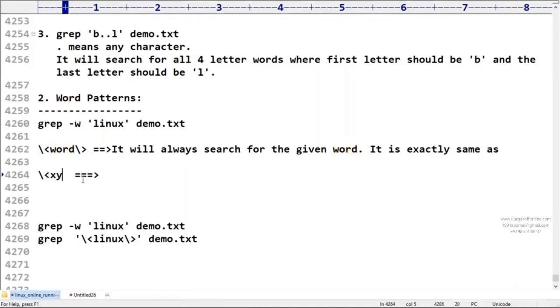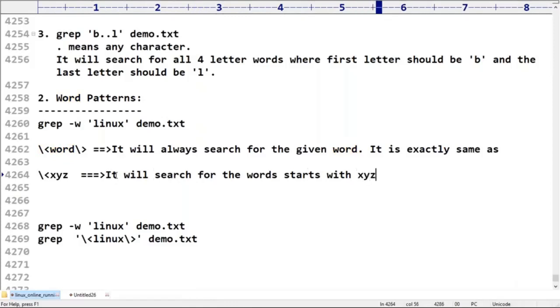Suppose here I'm taking xyz. It will search for the words that start with xyz. For any word that has xyz at the beginning, acceptable, no problem at all.